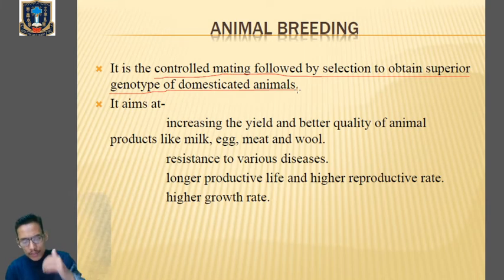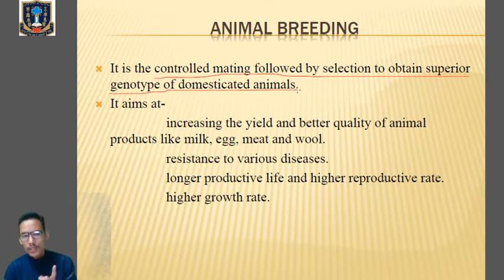By this way we can improve the herd, or the quality of the livestock in terms of production and quality. So animal breeding is the controlled mating followed by selection to obtain superior genotype of domesticated animals. Clear?